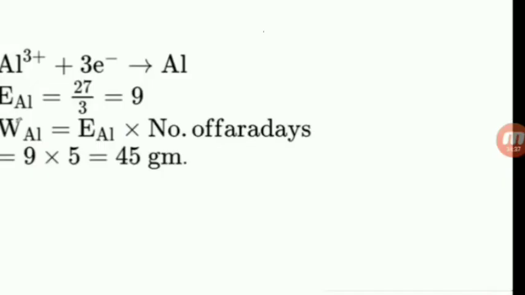See the solution: Al plus 3 requires 3 electrons to give aluminium. So the equivalent weight of aluminum is equal to atomic weight by valency, that is 27 by 3, which is equal to 9. So the weight of aluminum is equal to the equivalent weight of aluminum into the number of Faradays. So 9 into 5, that is 45 grams.